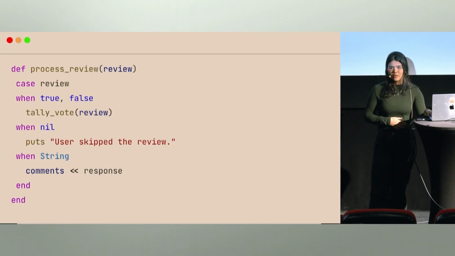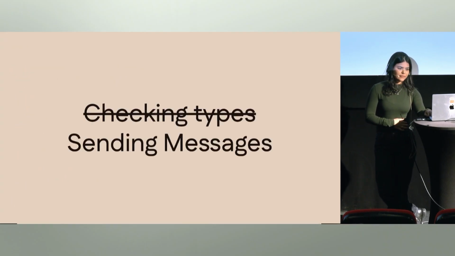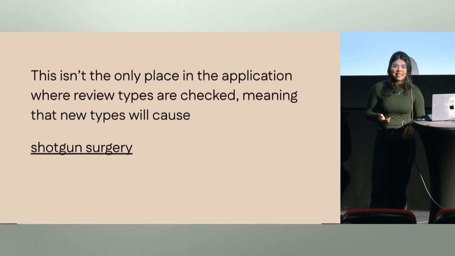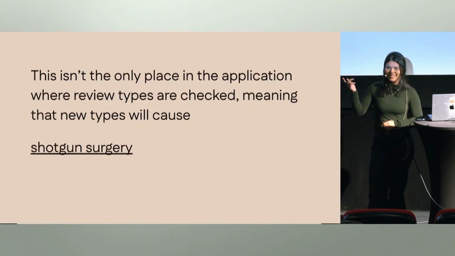And if we get a string, we want to add it to an array of comments. Here we're just doing type checking, we're not sending messages, we're not taking advantage of object-oriented design. And this may be fine if we're writing that small of a script. That's not over-engineering, it's fine.